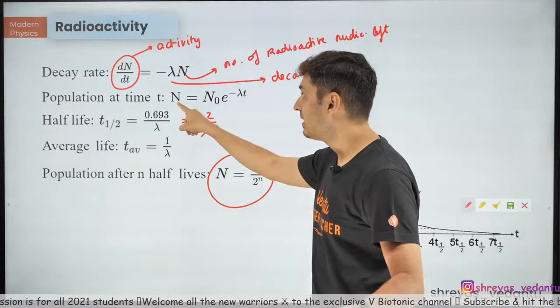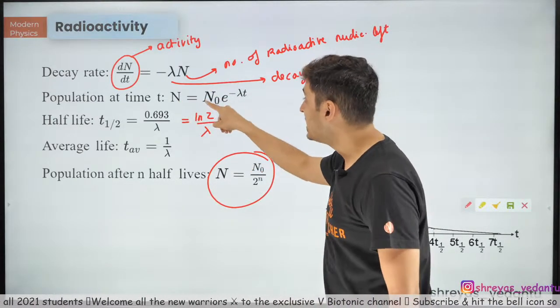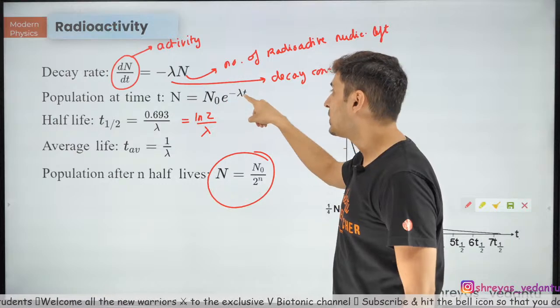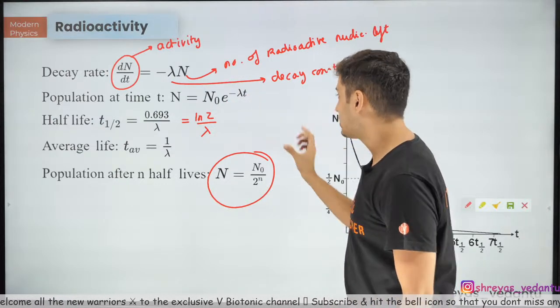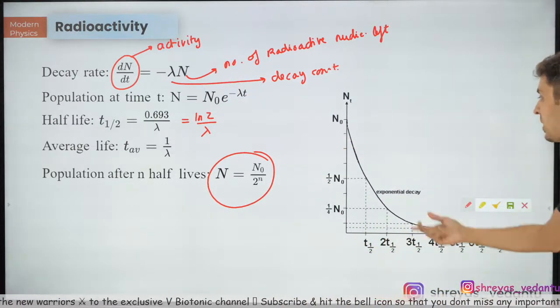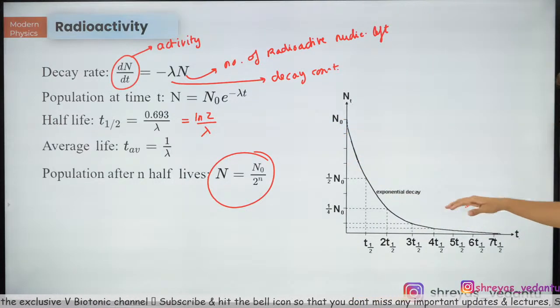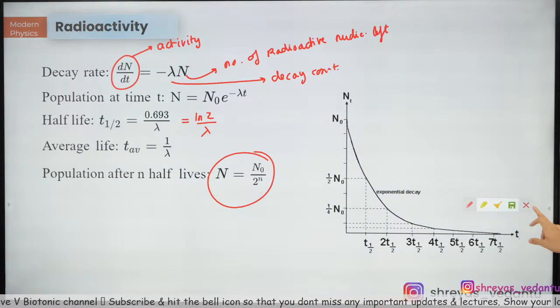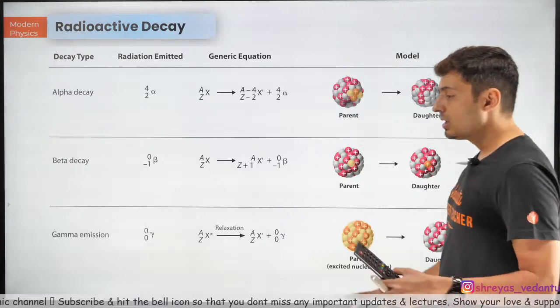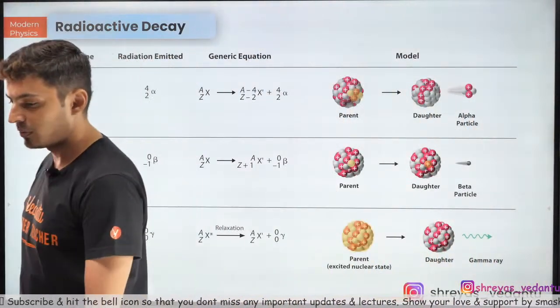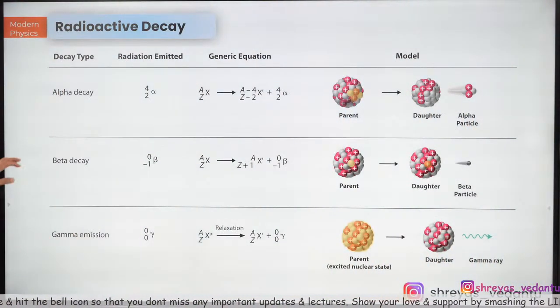The number of nuclei of the material at any time is the initial number of nuclei times e to the power minus lambda t. So when you substitute different values of time, the values of N that you get are exponentially decreasing or decaying. That's why you get that term. Okay. Standard reactions which you should know.